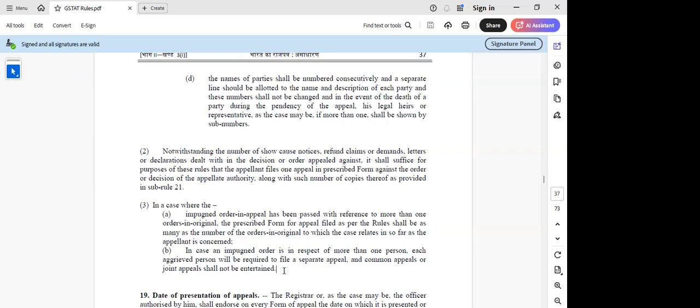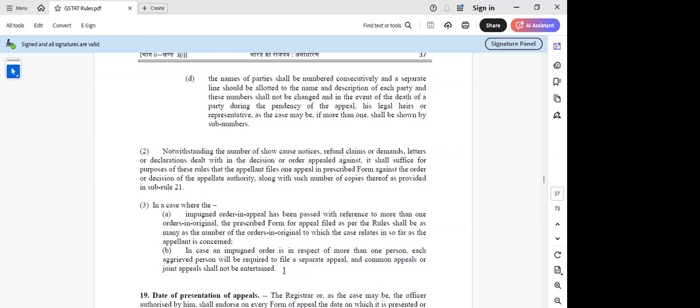So it is not per show cause notice, it is per order-in-original, per DRC 7. If for any reason they have given only one DRC 7 for 5 years, we cannot split that. One appeal only in that case. But practically, since the appeal to the tribunal is against APL 4, we may not be at liberty to bunch APL 4s or split APL 4s.